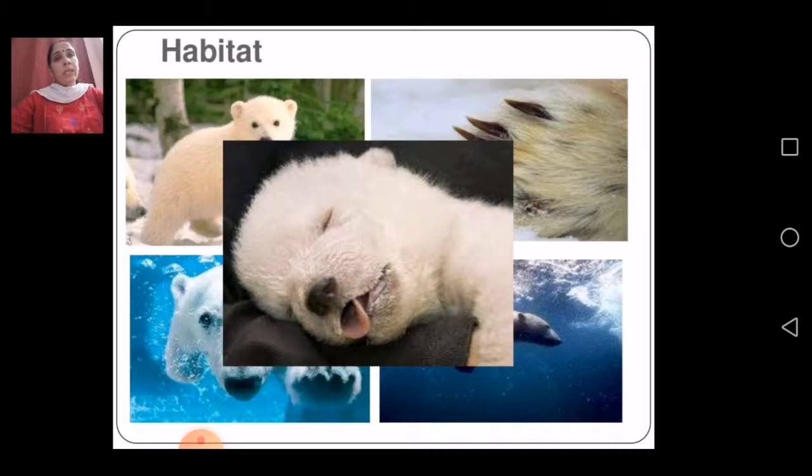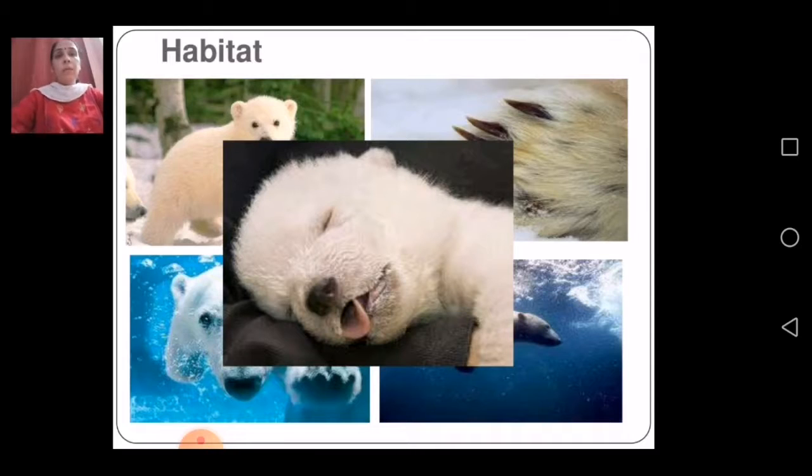And then they do camouflage. Camouflage is their ability to mix up with the surrounding. If they find that there is something not good for them, they hide in their surrounding only.